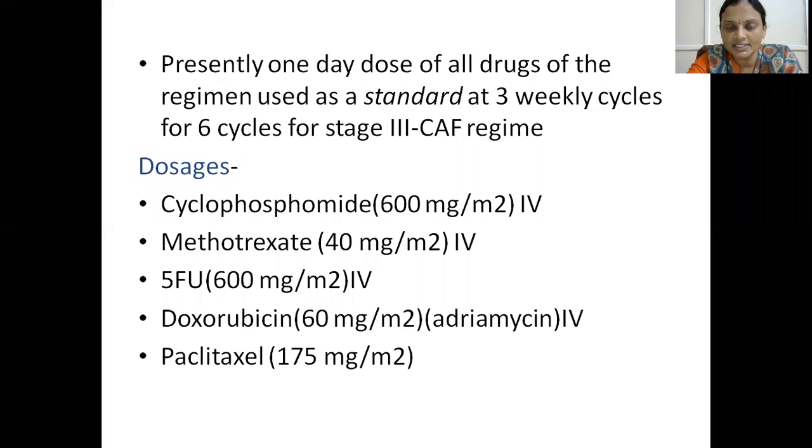Whereas dosages: cyclophosphamide 600 mg per meter square IV, methotrexate 40 mg per meter square, 5-fluorouracil 600 mg per meter square, doxorubicin 60 mg per meter square, paclitaxel 175 mg per meter square.